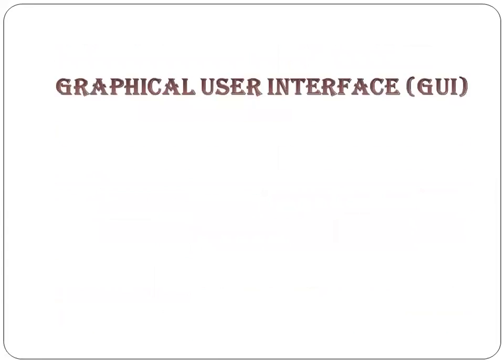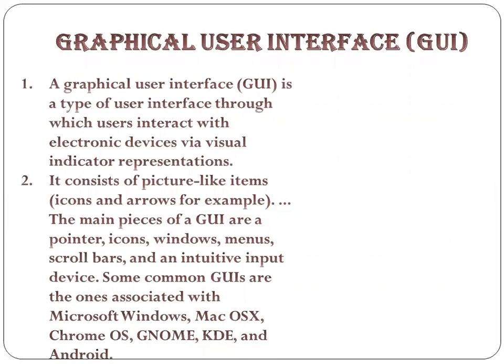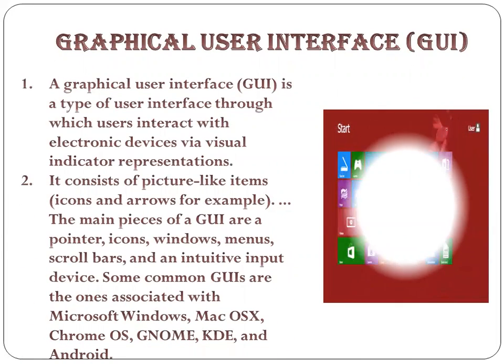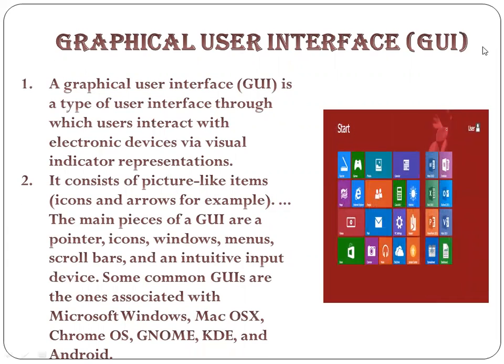Next, graphical. Now we will be learning part by part. What is graphics? Graphics is nothing but resolutions which show you pictures. The graphical user interface is an interface between the user and the electronic device, such as a mouse, with visual indicator representation, meaning you see everything visually.